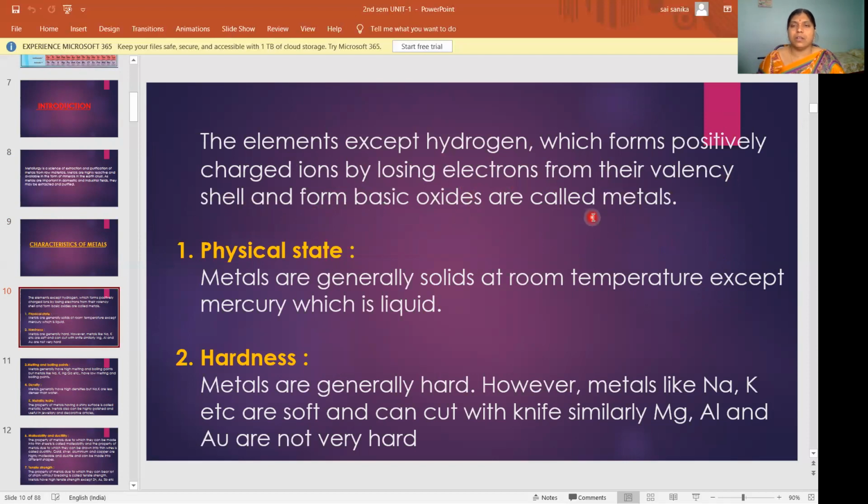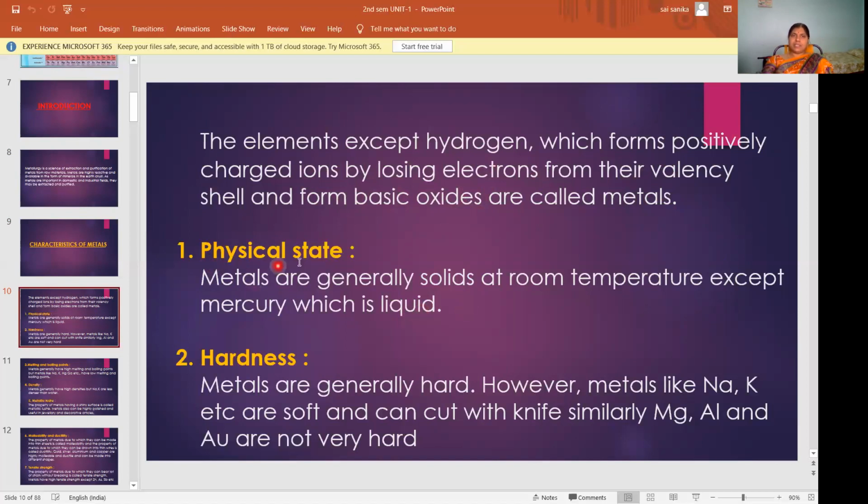Just now I told you, you have already studied this in your 10th standard. What is a metal? Except hydrogen, any metal forms positively charged ions. How does it form positively charged ions? By losing electrons from its valency shell, and it forms basic oxides. That means when a metal reacts with oxygen, it forms an oxide. What is the nature of that oxide? It is basic in nature. So all elements that form basic oxides are called metals. Now we will see the characteristics of metals one by one.